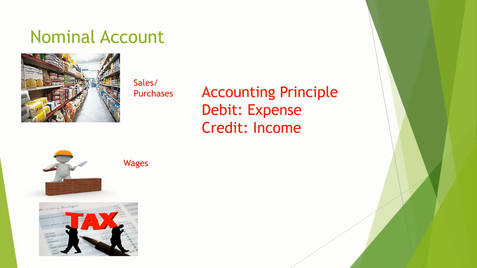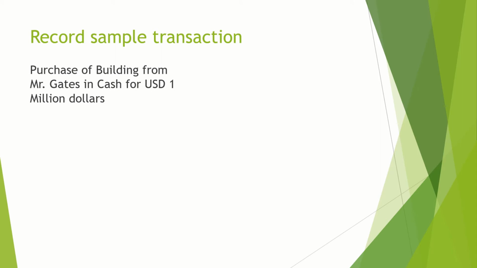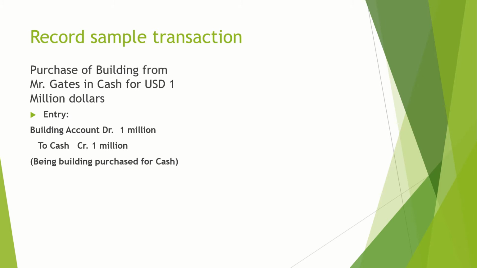Now that we have understood all the three accounts and what the accounting principle is for recording these particular accounts, let's try to look at a practical transaction. In this transaction, we have purchased a building from Mr. Gates in cash for USD $1 million. In this case, what is happening? Building is a real account, debit what comes in. So building is coming in, so we have to debit the building, and we are paying the cash. Cash is also a real account. So cash is going out, so credit will be cash. The entry will be building account debit, to cash account credit, being building purchased for cash.